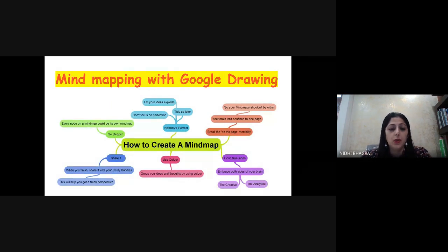Google Drawing is one of the most underrated applications in Google Workspace for education. A lot of people know about Docs, Slides, Drive. All these are big applications. Google Drawing is overlooked very often and goes unused by most people. Google Drawing is a basic drawing tool that allows users to create drawings and share them with the world.